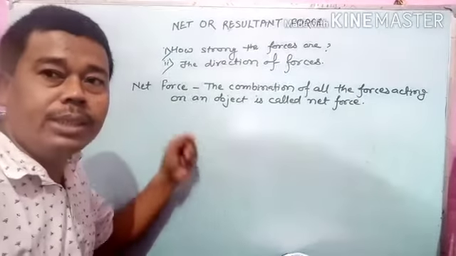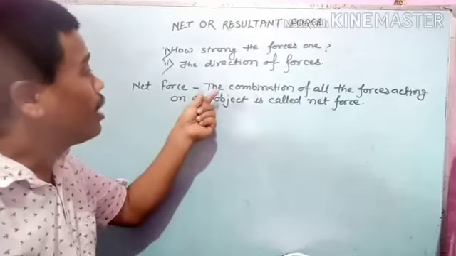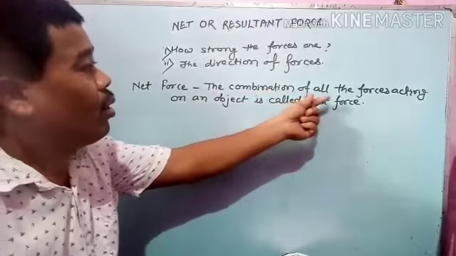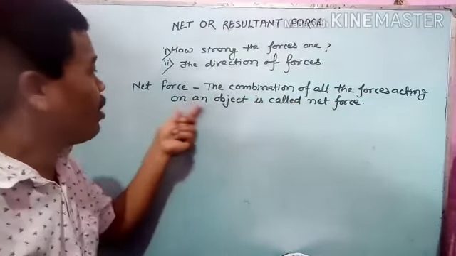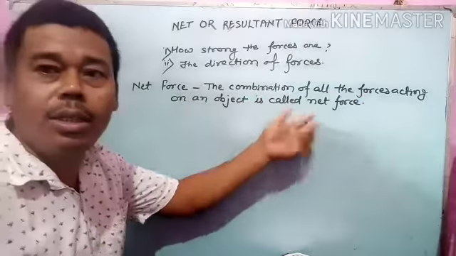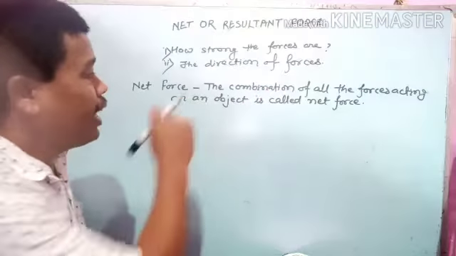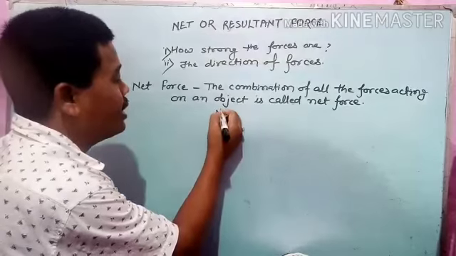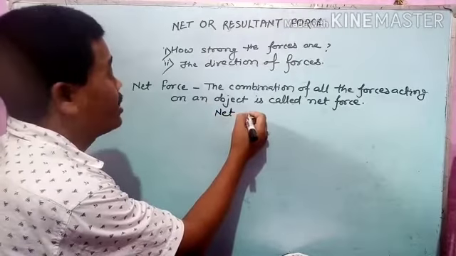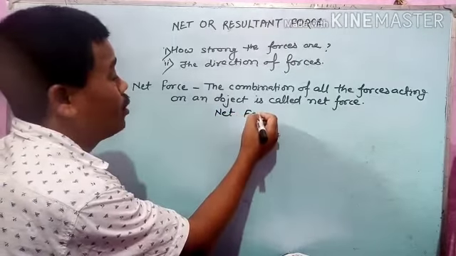Actually students, we can define net force as the combination of all the forces acting on an object. And net force we can categorize, students, in two classes.